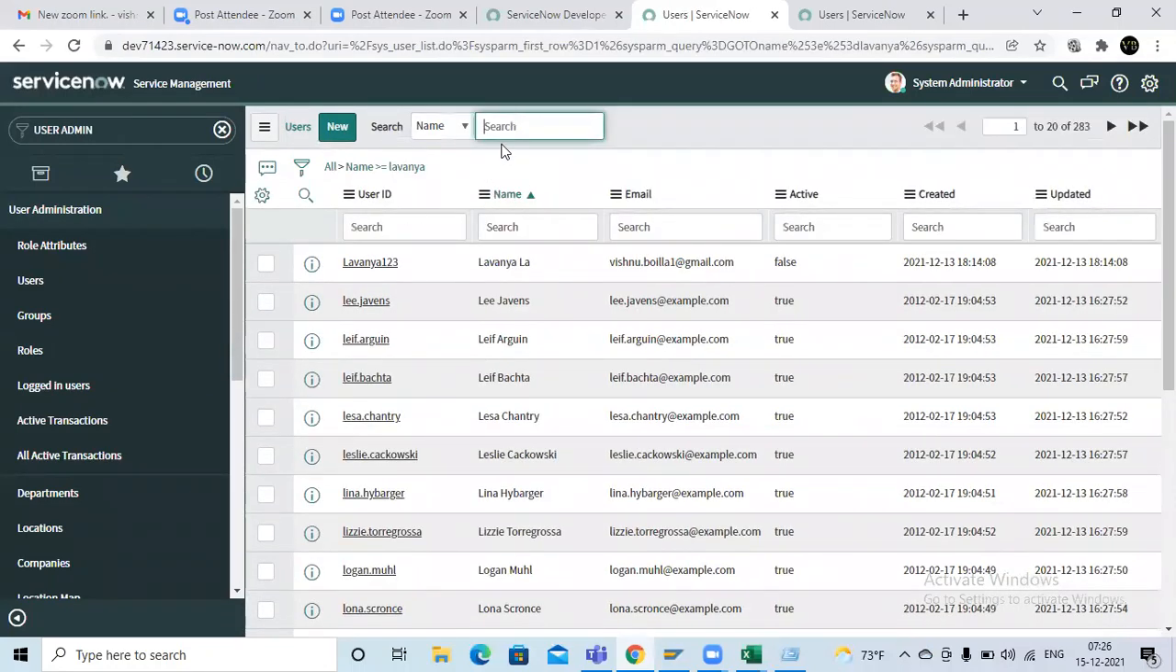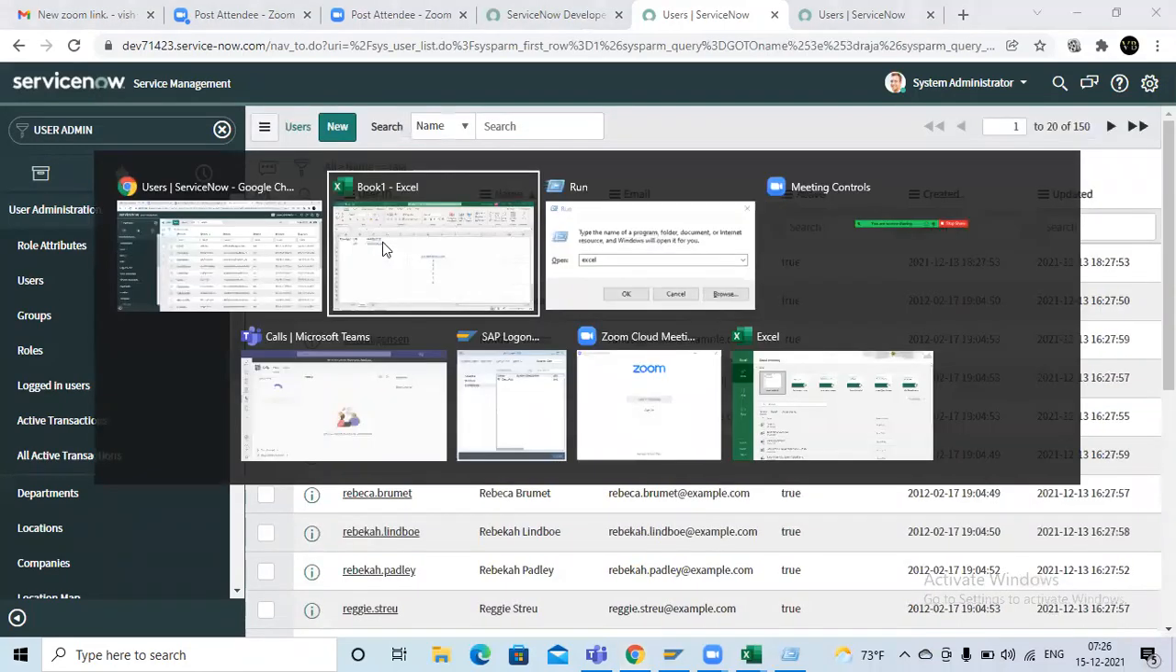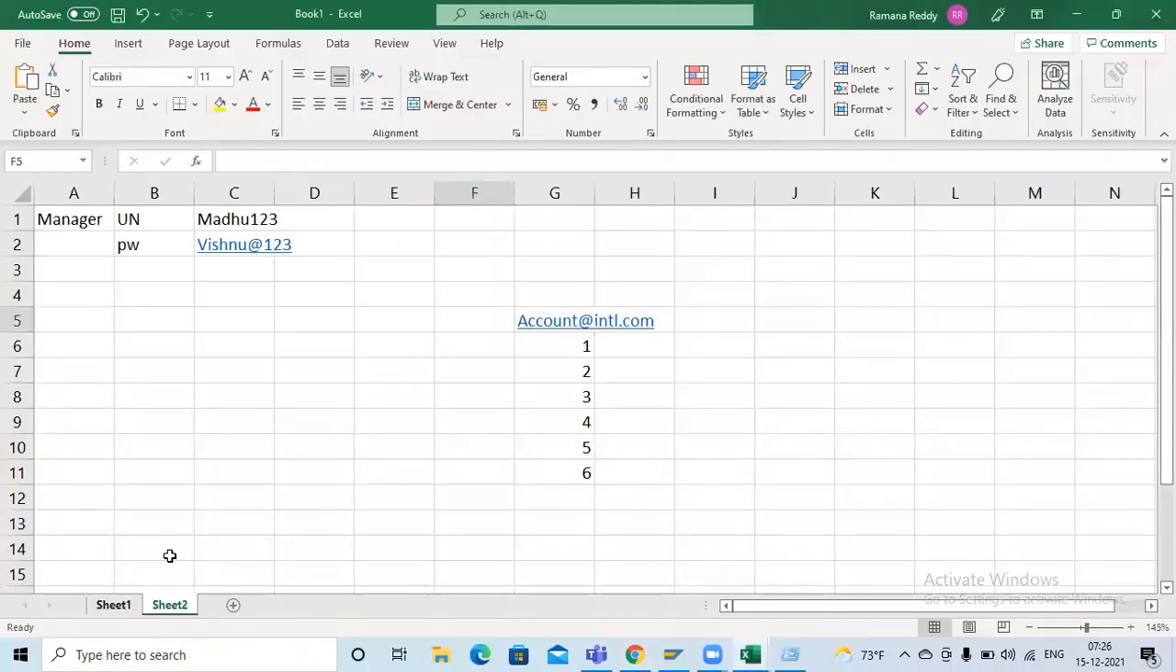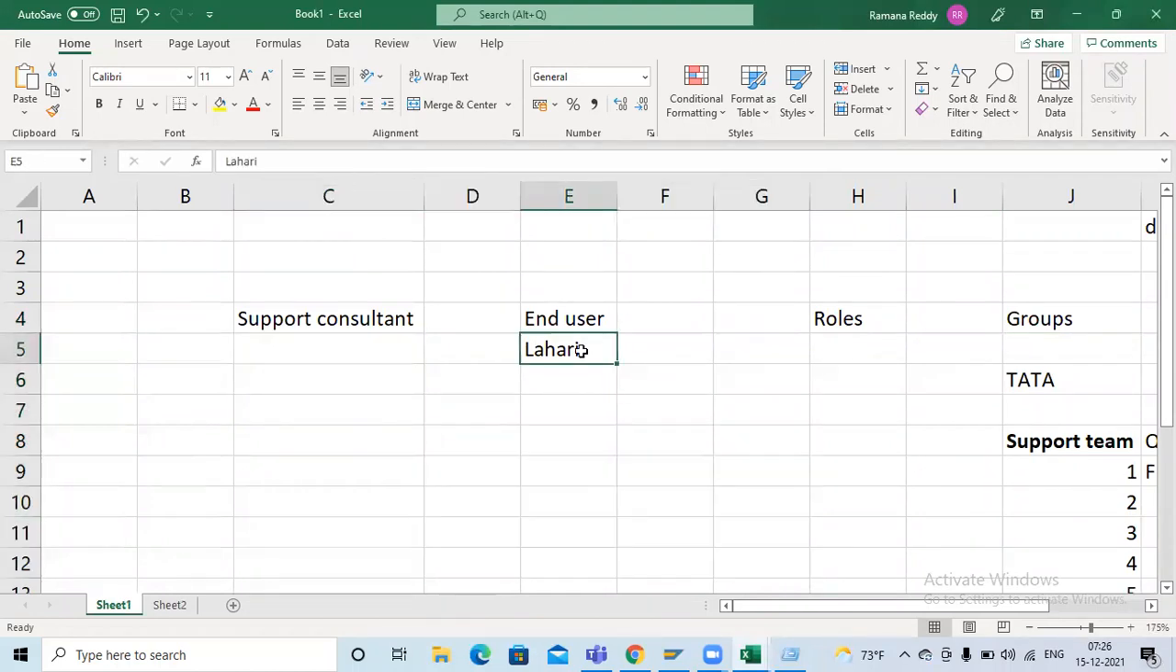First, Lavanya is there and Raja is there. First divide the two persons into two different streams. The end user is Lavanya and the support consultant is Raja. I'm not creating any group for Lavanya because she is the end user. It's not mandatory to create a group for her, but I have created one support team. Raja is a support consultant who has to resolve the day-to-day issues.